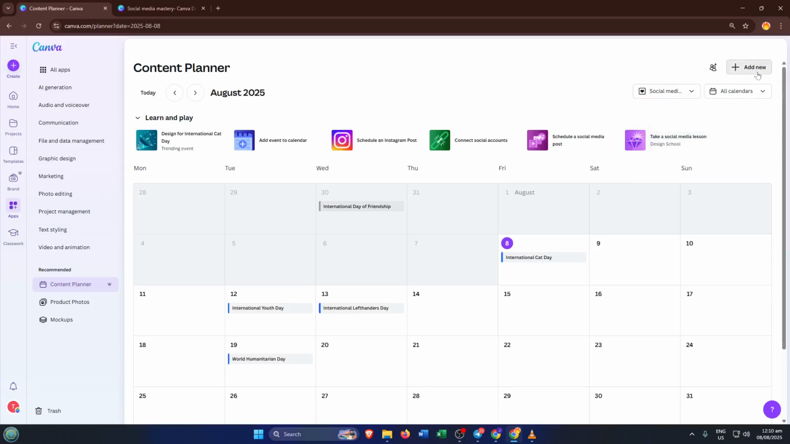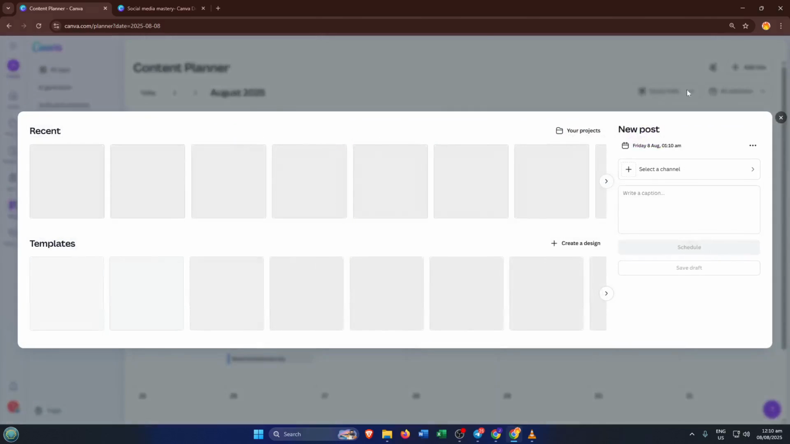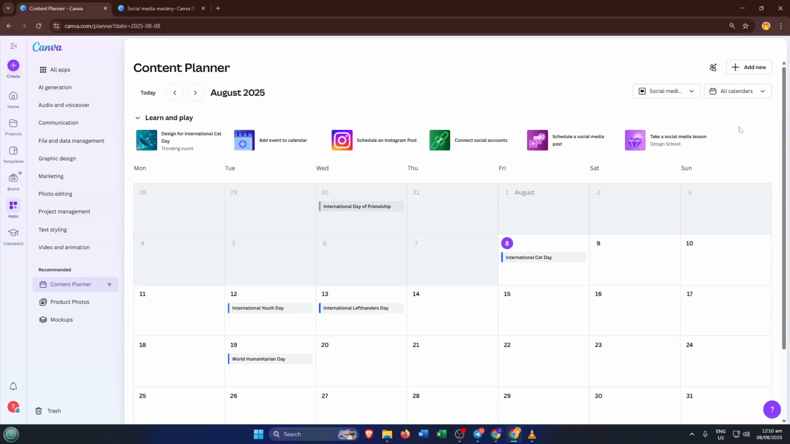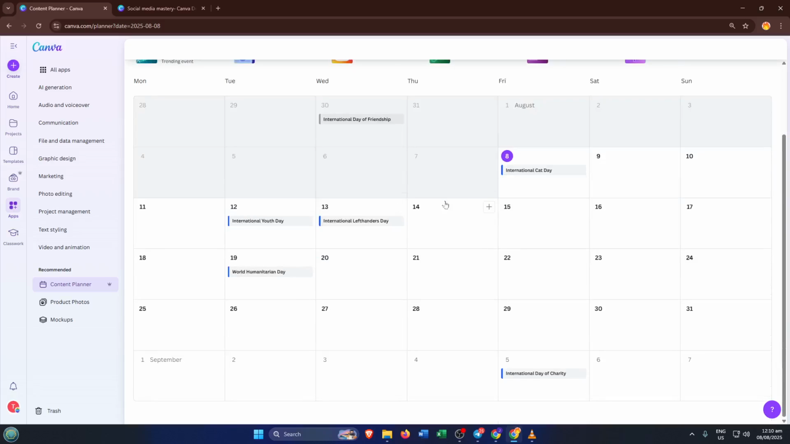And if you ever want to sharpen your skills, check out the lessons section. Canva includes built-in mini courses and tips on social media best practices, so you can get even more strategic with your content. And that's it. You're all set to start planning, scheduling, and publishing brilliant content straight from Canva's Content Planner. I hope this tutorial helped you see just how powerful, easy, and organized content creation can be.